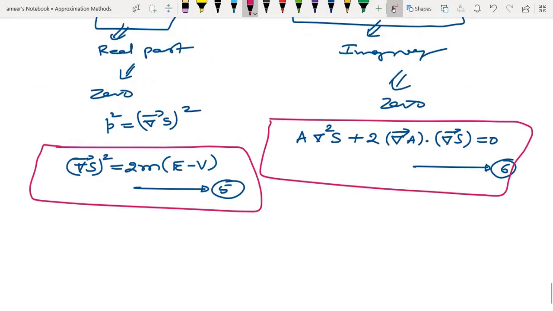So I'll stop here. We will continue one dimensional motion of a single particle in the next class, and we'll see the validity of the WKB approximation, its conditions, and the continuation in the next class. Okay, thank you.